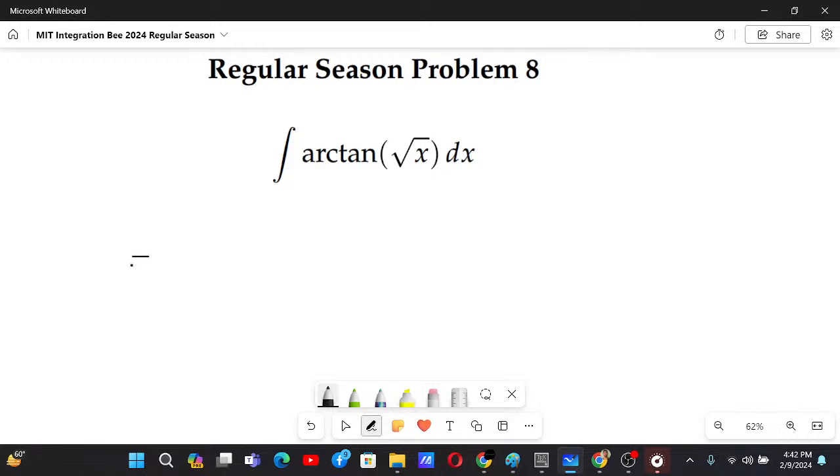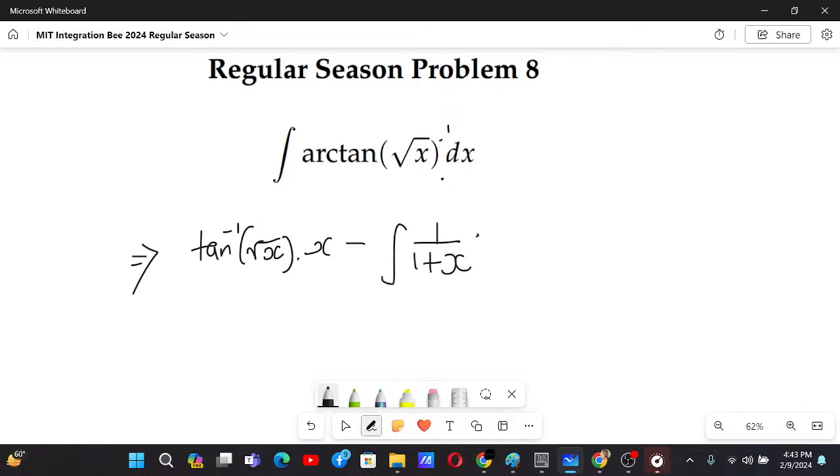I'm not really sure. Okay, so for this we will take 1 as v and this as u and use integration by parts. So we will have tan inverse of root x, integral of 1 is just x, minus integral of, now derivative of this is 1 by 1 plus x². And then we also have root x over here, so we will have 1 by 2 root x.